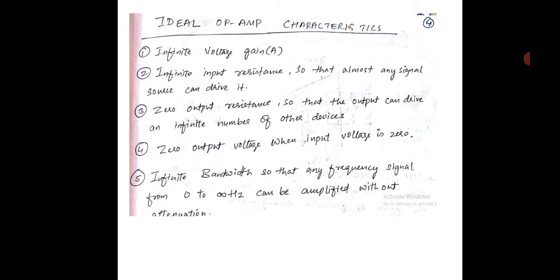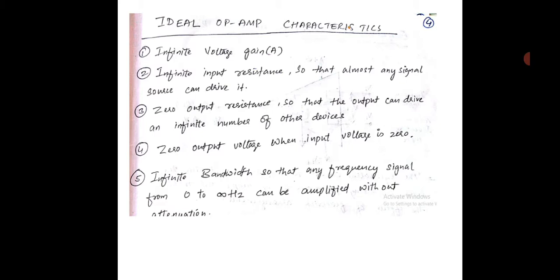Second one, infinite input impedance. I have told you why the input impedance of the op amp should be very, very high, so that almost any signal source can drive it. Next, zero output resistance, so that the output can drive an infinite number of other devices.